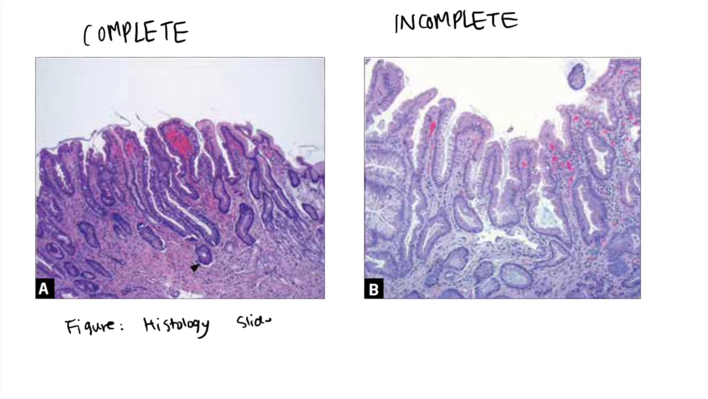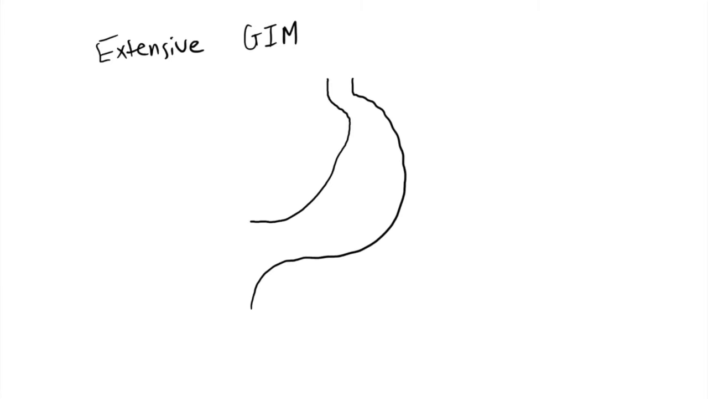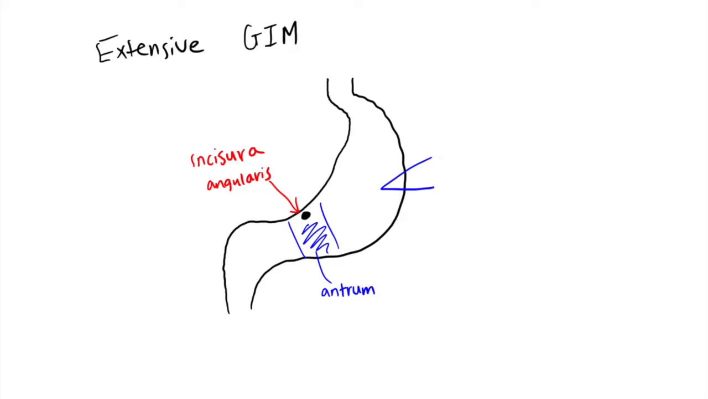The complete GIM resembles the cells of the small intestine, and the incomplete GIM is like the cells in the colon. The incomplete and/or extensive GIM confers the highest risk for gastric cancer. Extensive GIM is when the region of metaplasia extends to other areas in the stomach. It typically appears at the incisura angularis, where the antrum and body of the stomach meet.